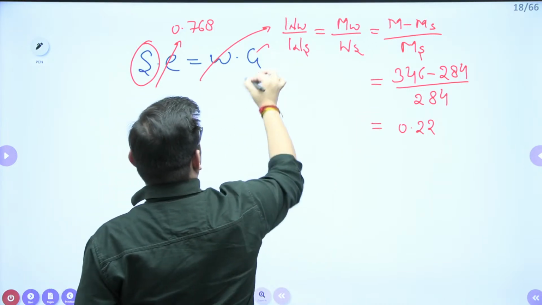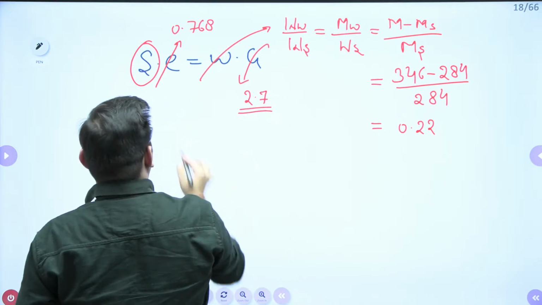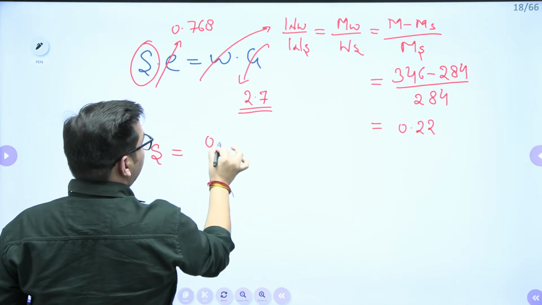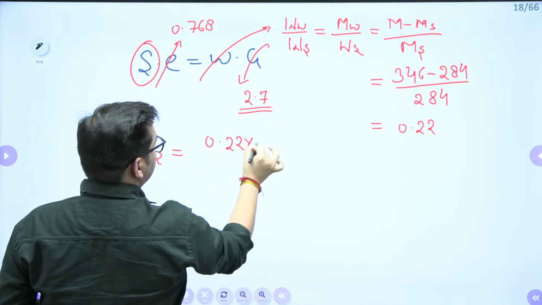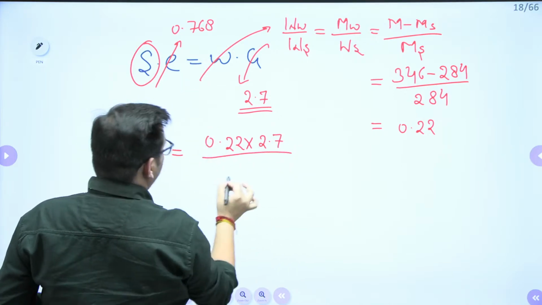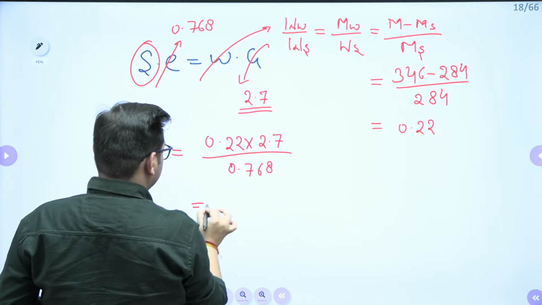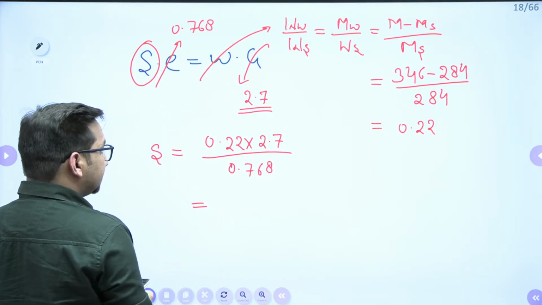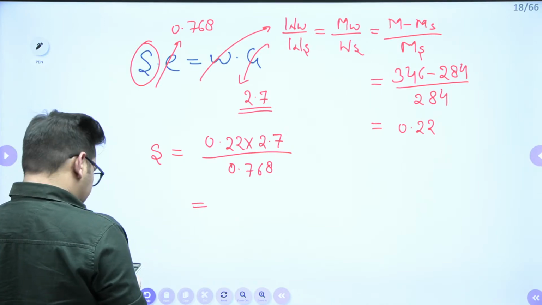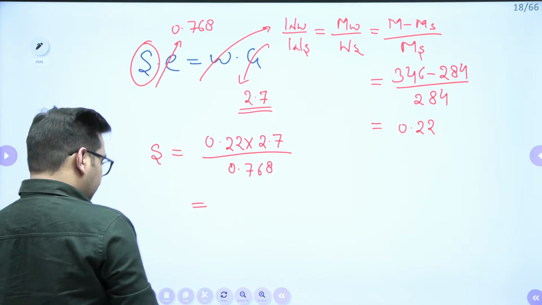G value is given to me, 2.7. So from here I can calculate this S value. So S value will be your W, that is 0.22, into G, that is 2.7, by void ratio, that is 0.768. So this particular value you are getting it as 2.7 divided by 0.768. Right?